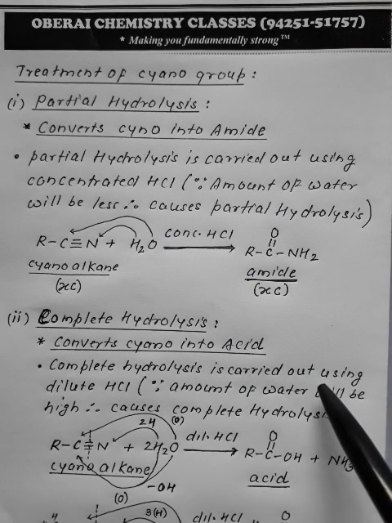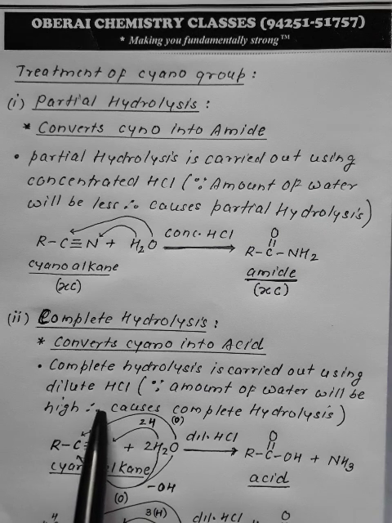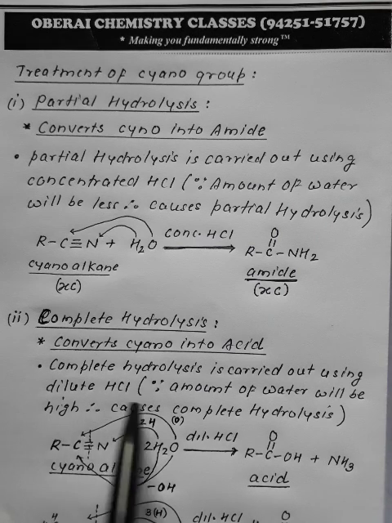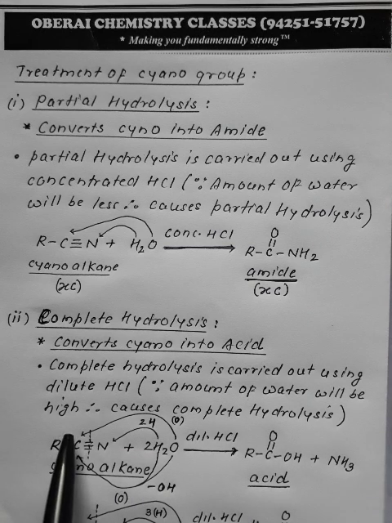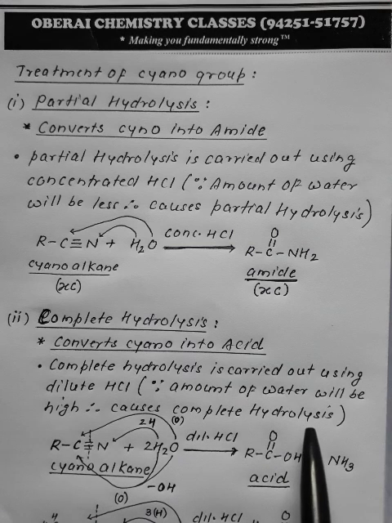This complete hydrolysis is carried out using dilute HCl. Now if HCl is dilute, then the amount of water would be high. If the amount of water is high, then it causes complete hydrolysis.